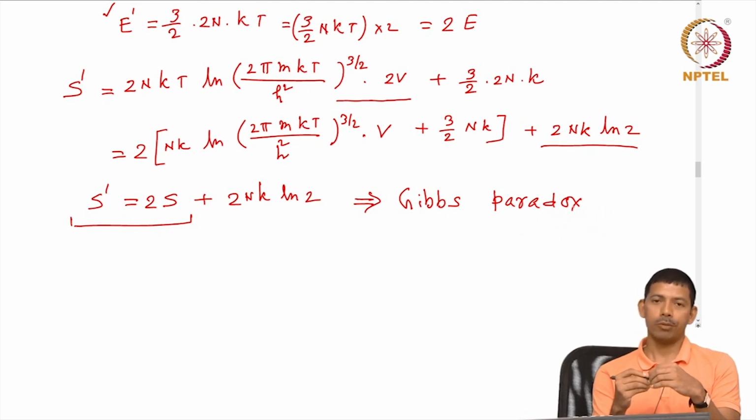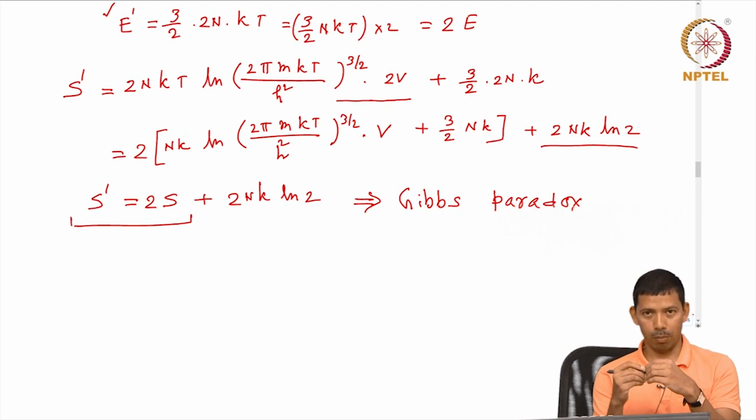The origin, if you remember, is that we basically started from the definition of thermodynamic probability W, W equals n factorial divided by n1 factorial, n2 factorial, n3 factorial. So, Gibbs said that there is a problem in that definition of thermodynamic probability. As you remember, thermodynamic probability basically gives the number of microstates. So, Gibbs said that there is a problem in counting the number of microstates.